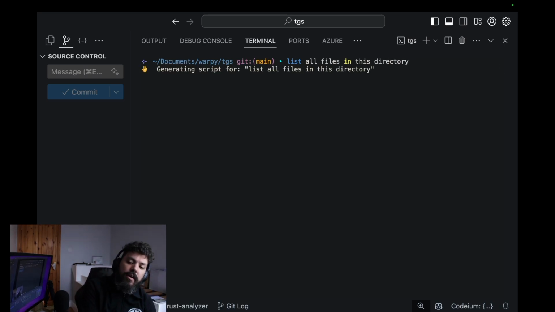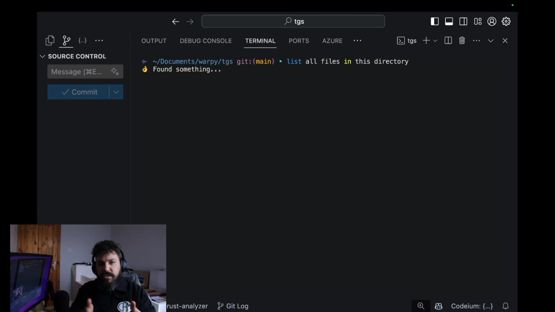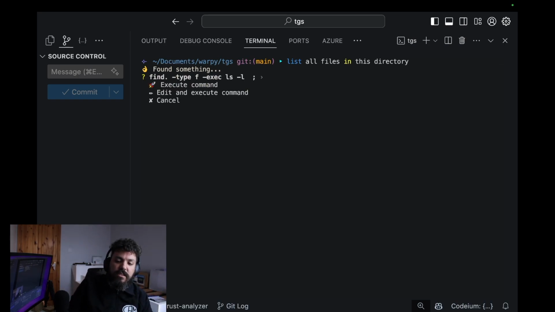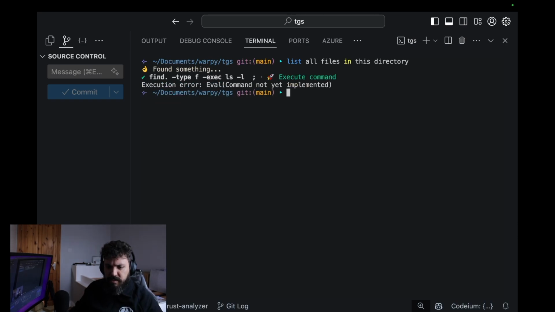And see here, now the LLM is running. This LLM is running on my machine, and it found something. Let's see what it found. I see that there's still a little bit of delay to show the response, but this is the command. So let's see, it's going to execute the command. Well, it's not yet implemented. Live code, that's how it is.